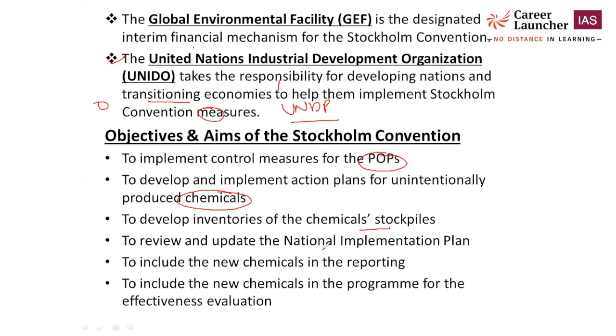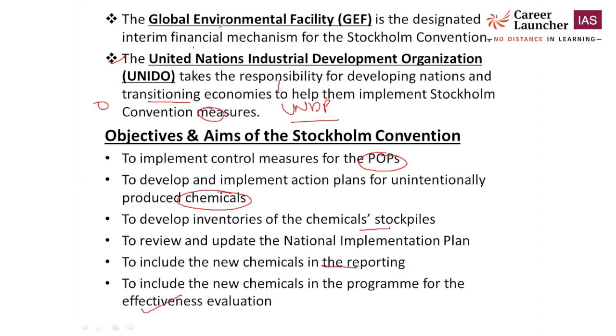So review and update after a gap of 5 years, 6 years, again the government should review and update it, and find out what new chemicals are again released in the environment that create this type of problem. If they find any new chemicals, then they should also be included in the list of persistent organic pollutant. Okay, so to include the new chemicals in the reporting. And last is to include the new chemicals in the program for effectiveness evaluation.